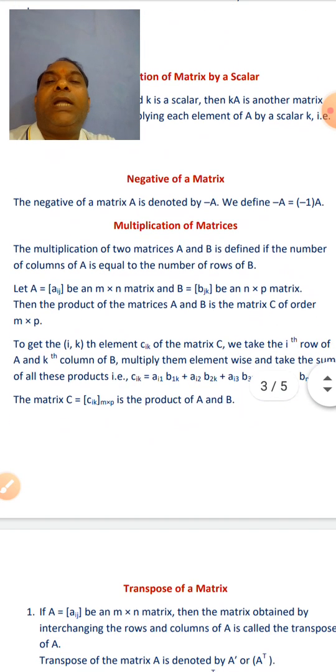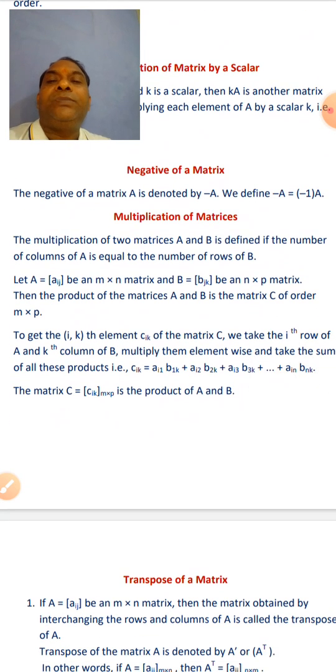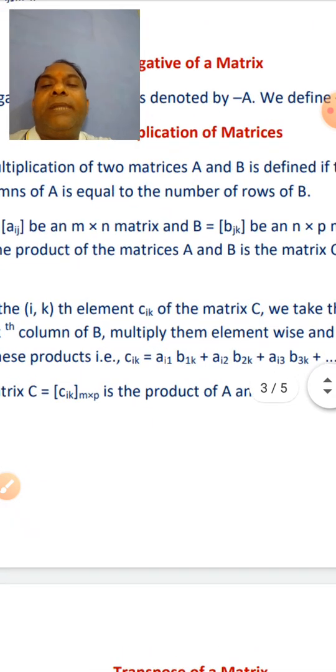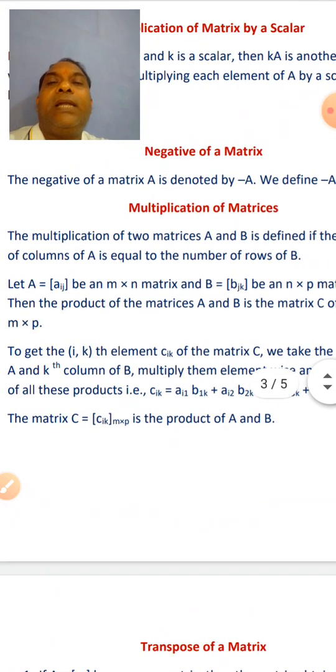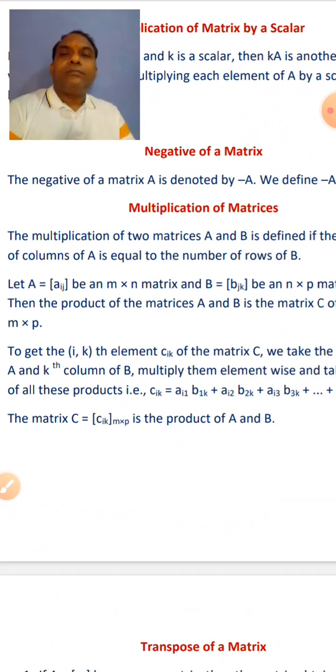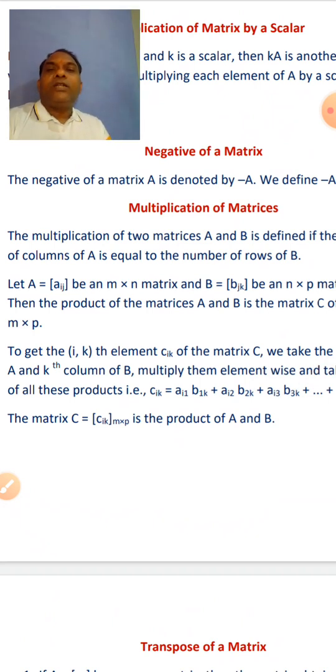Now multiplication of matrices. In case of multiplication of matrices, the multiplication of two matrices A and B is defined if the number of columns of A is equal to the number of rows of B. Clear?